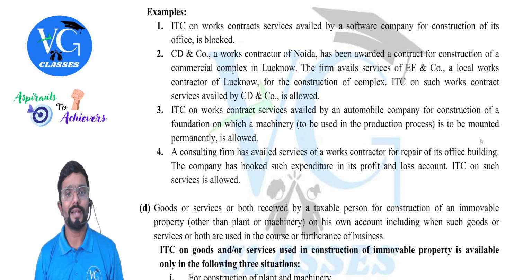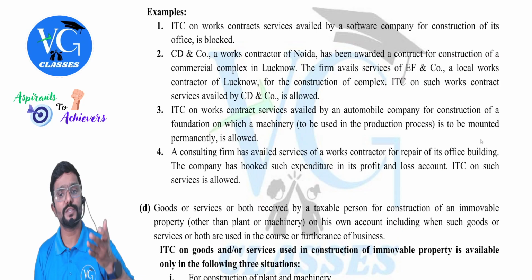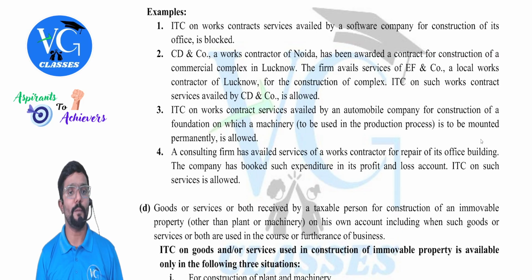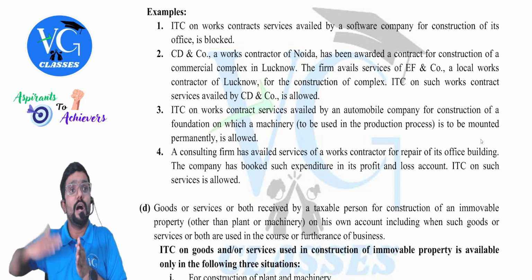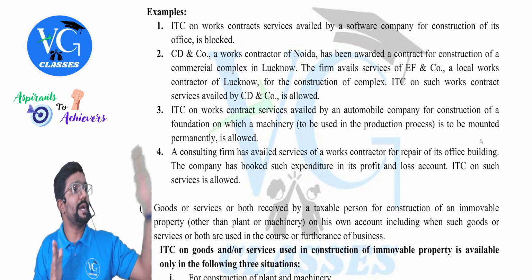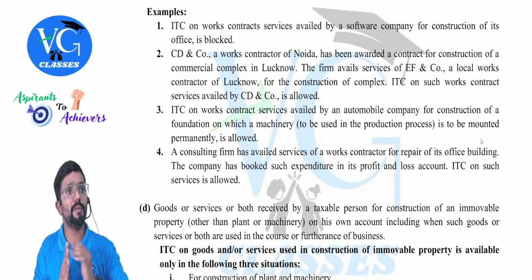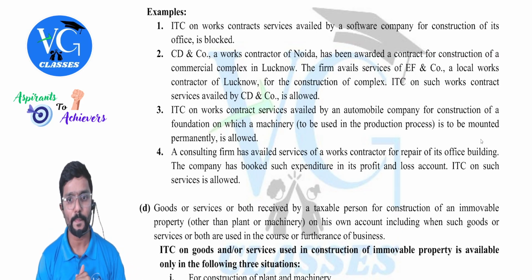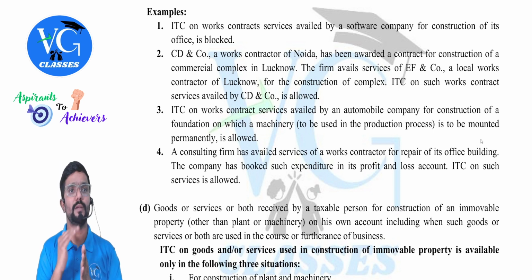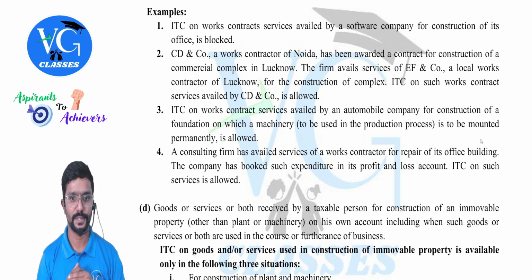CD and Co., a works contractor of Noida, has been awarded a contract for construction of a commercial complex in Lucknow. The firm avails services of EF and Co., a local works contractor of Lucknow, for the construction of the complex. That means CD and Co. is providing outward works contract service, for which they took inward works contract service. On the inward supply, is credit available, people? Yes. ITC on such works contract services availed by CD and Co., which is inward, is allowed. Why, sir? Because it is in the same line of business.